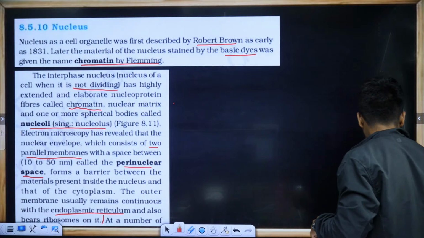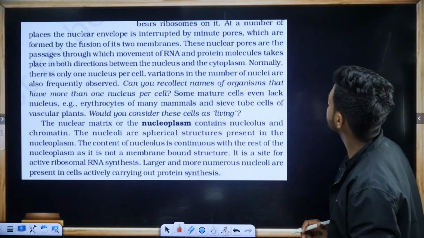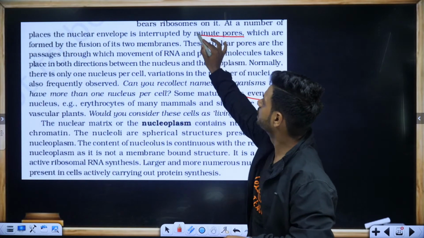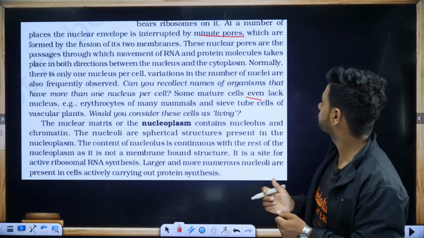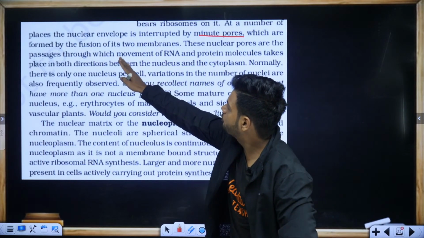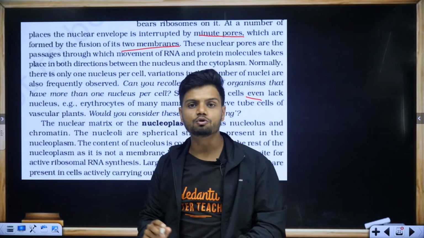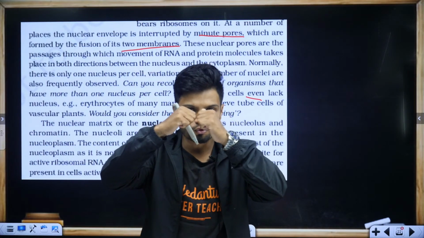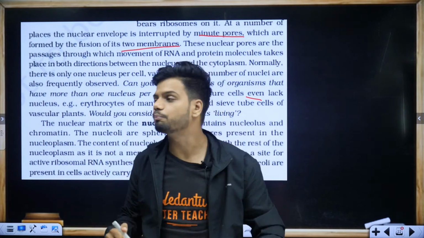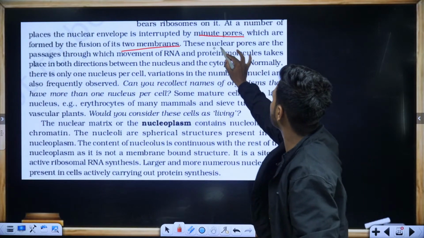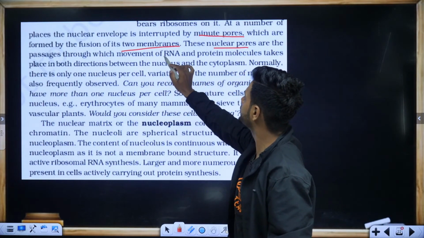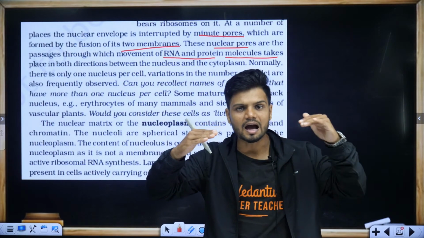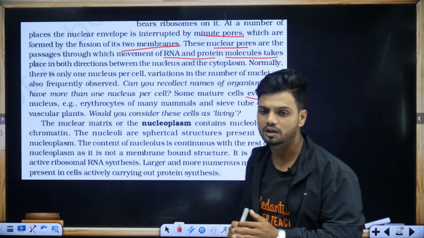At a number of places, the nuclear envelope is interrupted by minute pores. The minute pores are called nuclear pores, which are formed by the fusion of two membranes. So very important line. How do you get a nuclear pore? Outer membrane, inner membrane, they fuse together and make the nuclear pore. These nuclear pores are the passage through which the movement of RNA and protein molecules takes place. Nice.